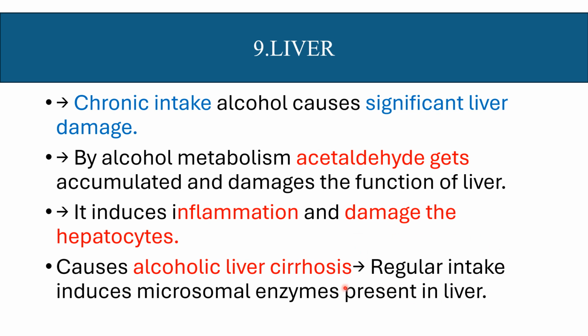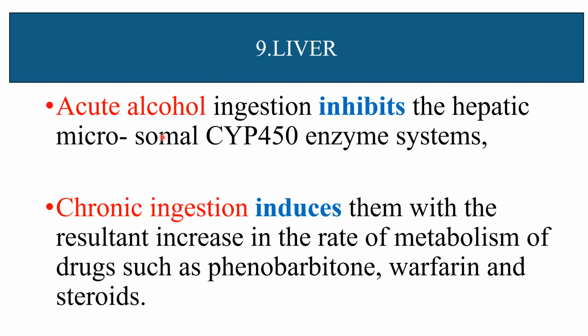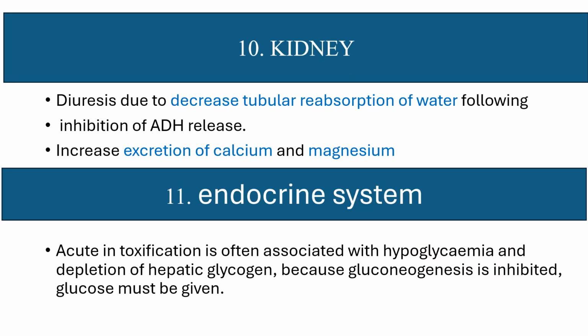On regular intake, it induces the microsomal enzymes present in the liver. Acute alcohol ingestion inhibits the hepatic microsomal CYP450 enzyme system, and on chronic ingestion it induces them, with a resultant increase in the rate of metabolism of drugs such as phenobarbital, warfarin and steroids. Effect on the kidney: diuresis is due to decreased tubular reabsorption of water following inhibition of antidiuretic hormone release, and increased excretion of calcium and magnesium.